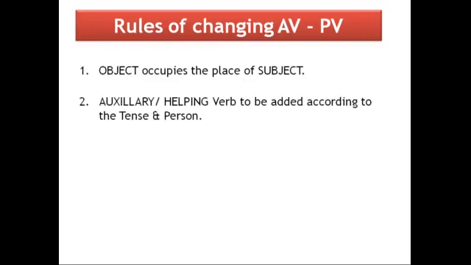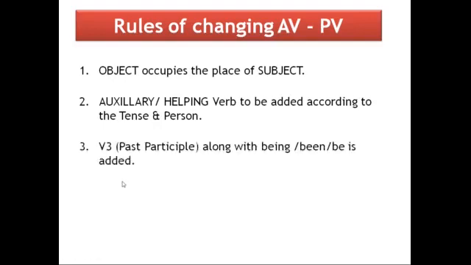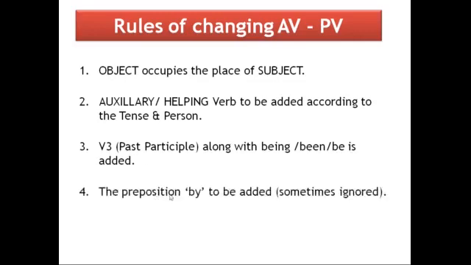The second one, auxiliary or helping verb to be added according to the tense and person. The third one, the past participle, which is called V3, along with being, been or be is added. The fourth one, the preposition by to be added. Sometimes it's ignored. And the fifth one, the subject occupies the place of an object.